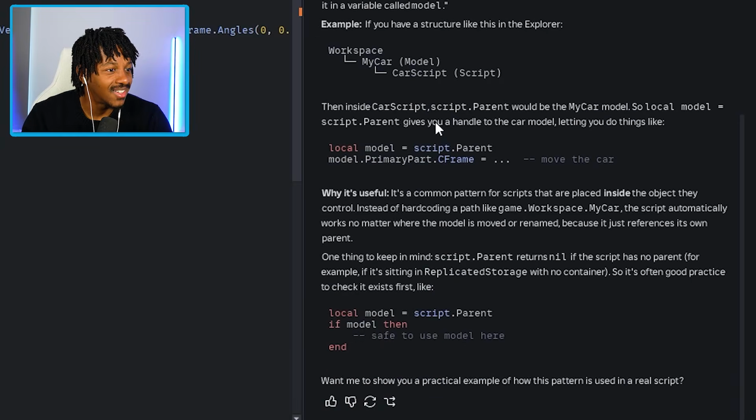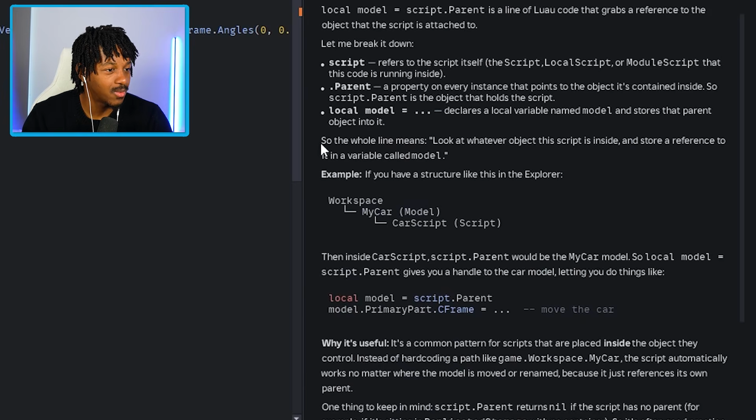Oh my gosh. All right, you know what? Okay, so where did we stop at? Example, if you have a structure like this in the Explorer workspace, my car, which is the model, and car script, which is the script, inside car script it's script.what?